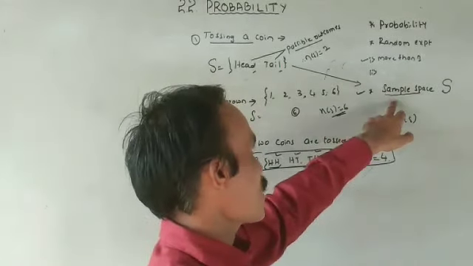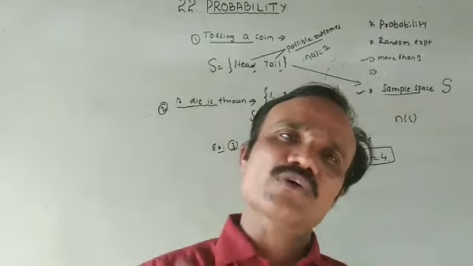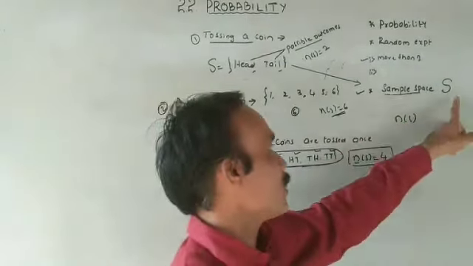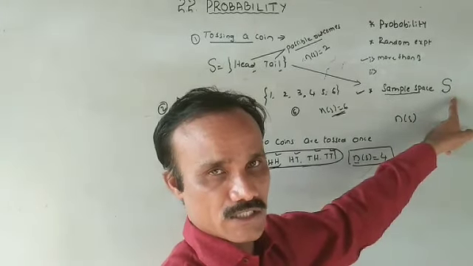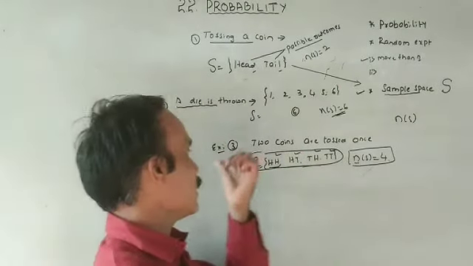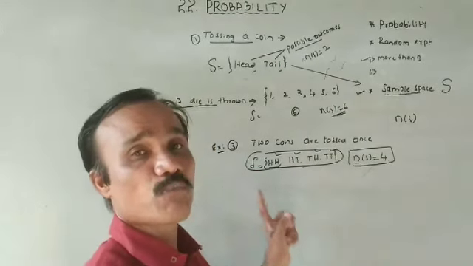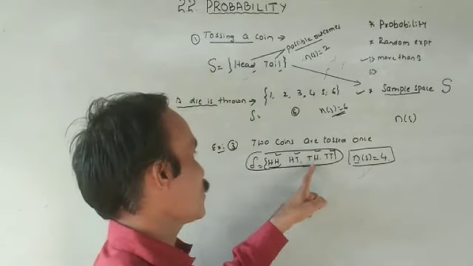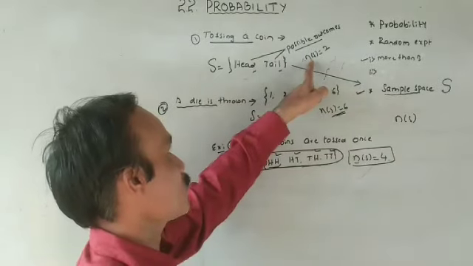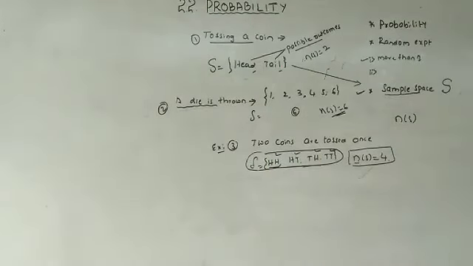I repeat, last time. The set consisting of all the possible outcomes of a random experiment is called the sample space, and it is denoted by the capital letter S. First you note down all the possible outcomes within flower brackets, then it is denoted by S. Each element of this set is called a sample point. Sample points 1, 2, 3, 4. So n of S is equal to 4. Similarly here n of S is equal to 6, and here also n of S is equal to 2. We'll discuss the next one afterwards.